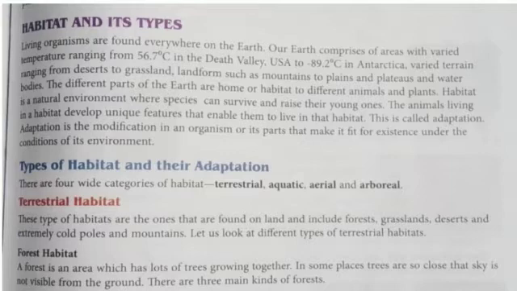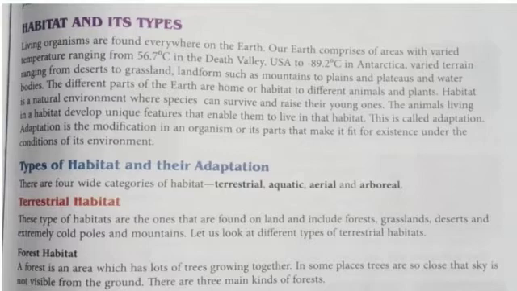Our earth comprises areas with varied temperature, ranging from 56.7 degrees Celsius in Death Valley, located in the USA, to minus 89.2 degrees Celsius in Antarctica. Antarctica is a polar region.